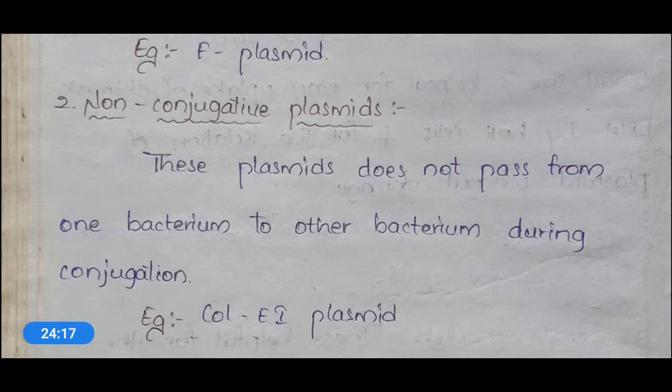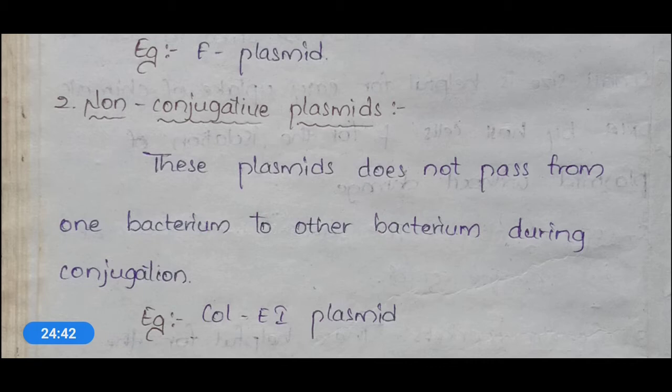Okay, the best example is Col E1 plasmid. So here if you see the name of this plasmid, it is Col E1. That means it is related to the E. coli bacteria. So that's why it is named Col E1 plasmid.